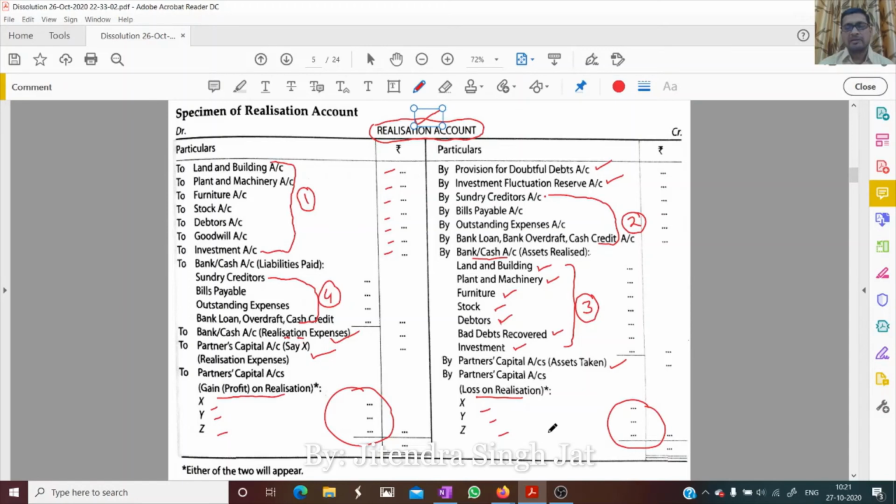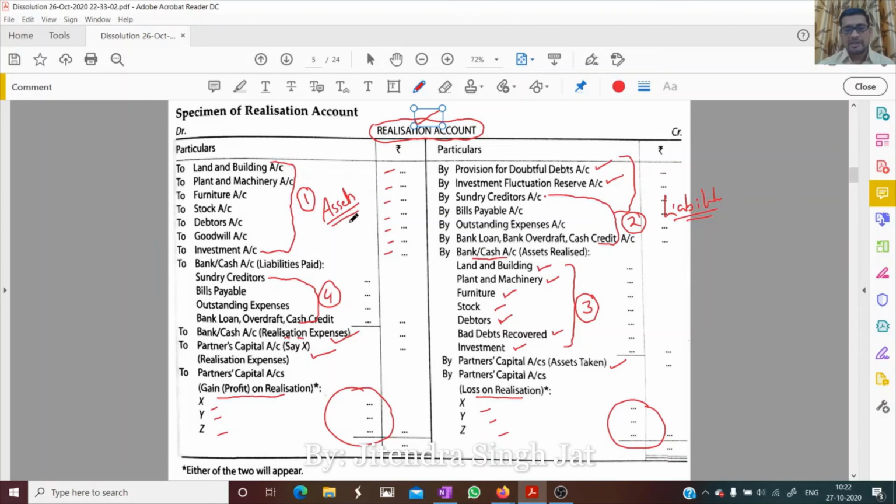Once again, I will quickly recap how to prepare the realization account. All assets from the balance sheet, real assets, are recorded on the debit side. Second point, these are liabilities. Okay, external and internal liabilities. Liabilities are recorded on the credit side of the realization account. External liabilities plus internal liabilities.